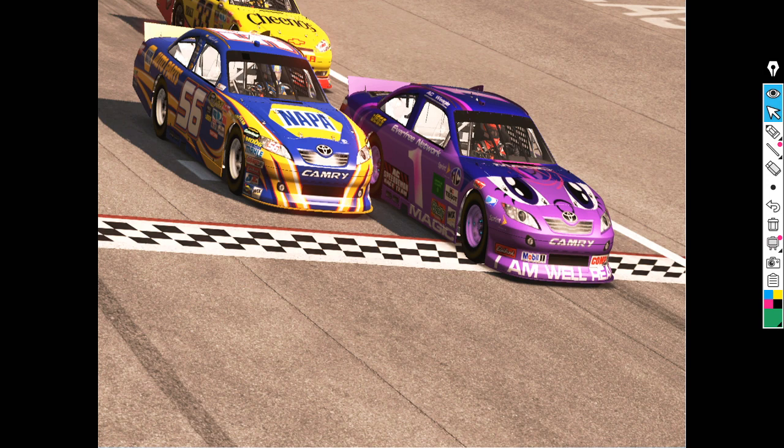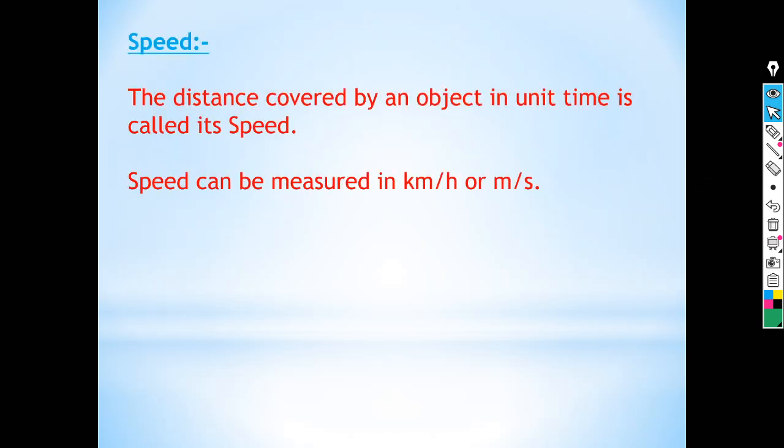Children, do you know what is speed? So here the distance covered by an object in unit time is called its speed. Unit time means 1 hour or 1 minute or 1 second. Now speed can be measured in kilometer per hour or meter per second.